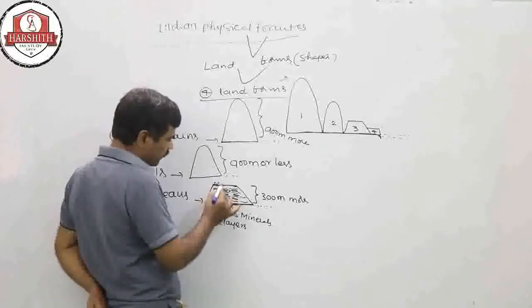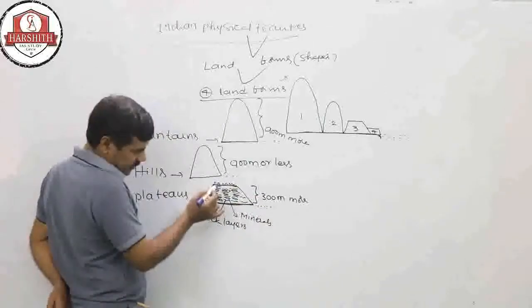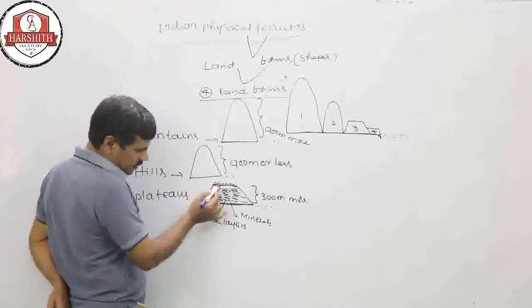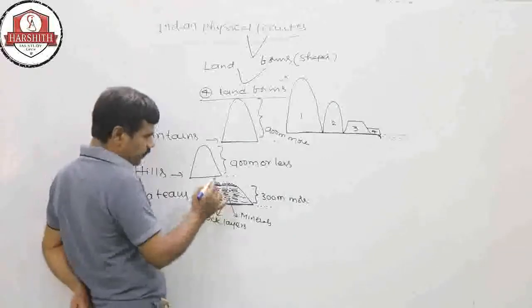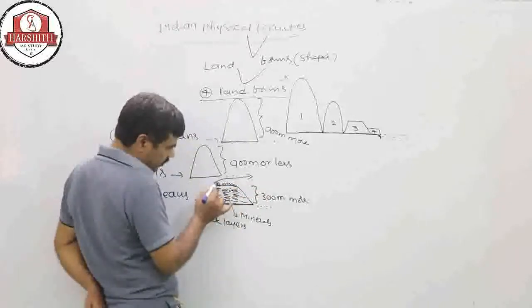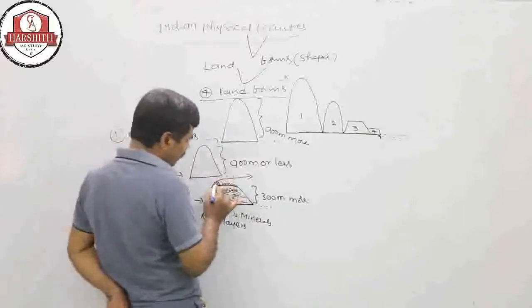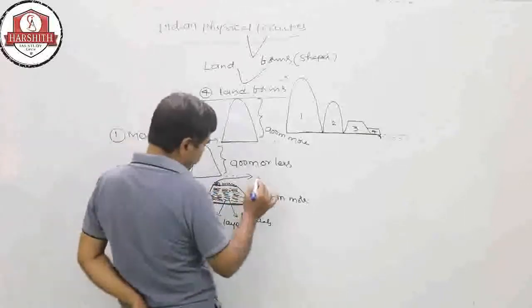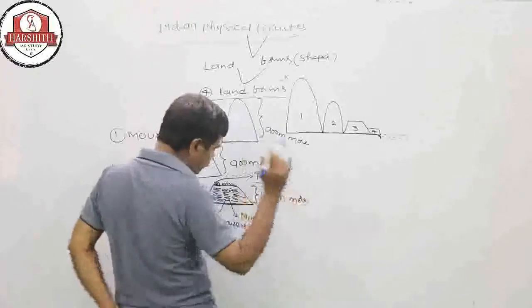The low-level areas will be filled with rainwater. Rainwater enters the low-level areas on the top of the plateau, and that water looks like it is in the shape of tanks.